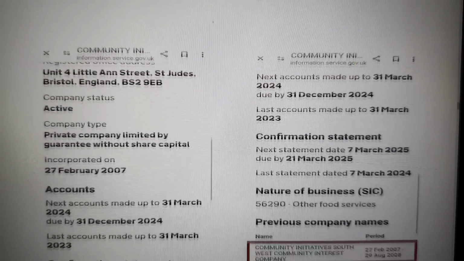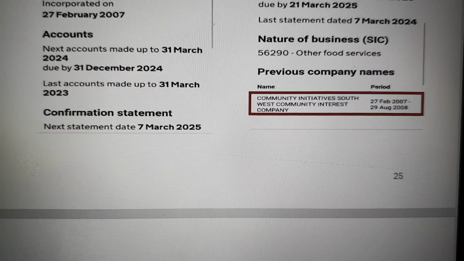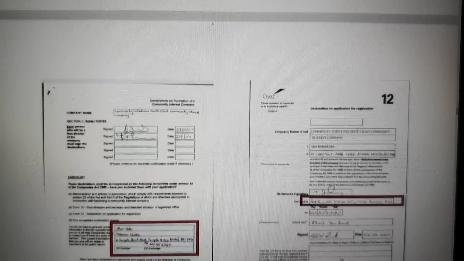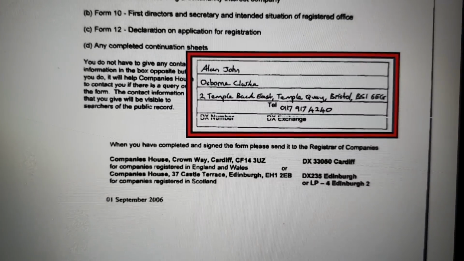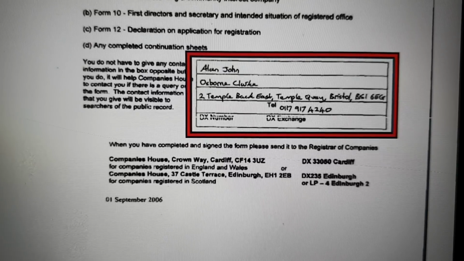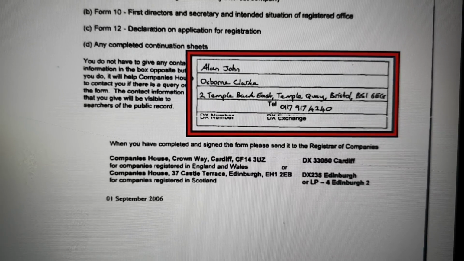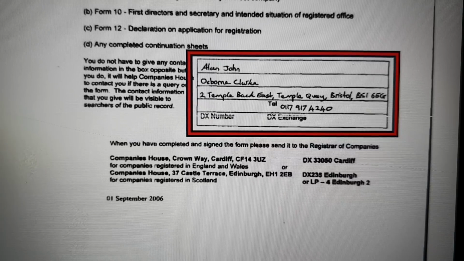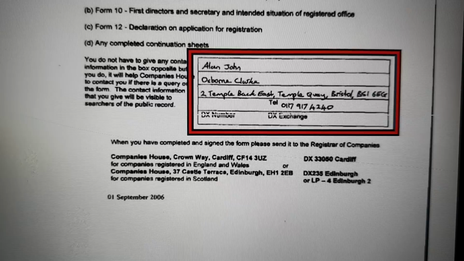Back then it was called Community Initiative Southwest Community Interest Company. Okay, so liability is removed. But let's look at the incorporation document. And you can see Osborne Clark of 2 Temple Back East, Temple Quay, Bristol. If you look at my other videos, you'll see that that address is absolutely key. It links through to Jordan's Limited. It links through to all of the key companies linked to all the fraud.